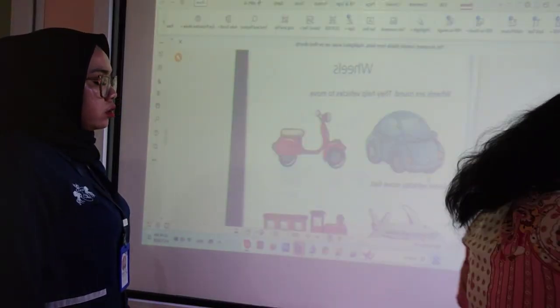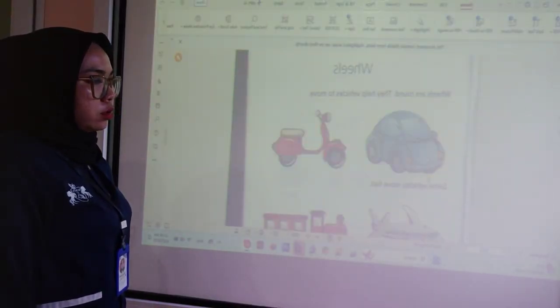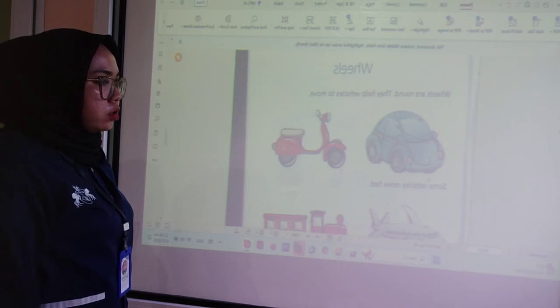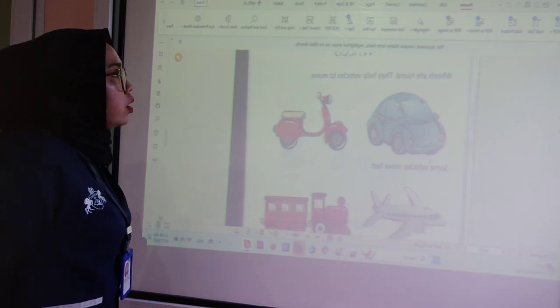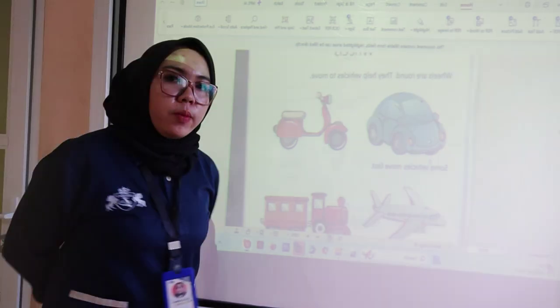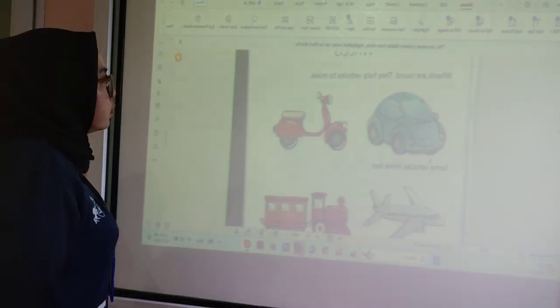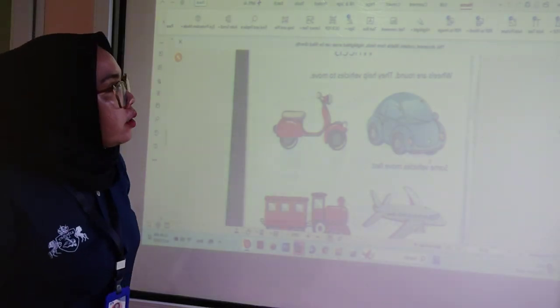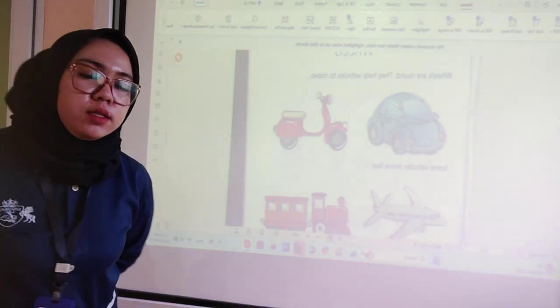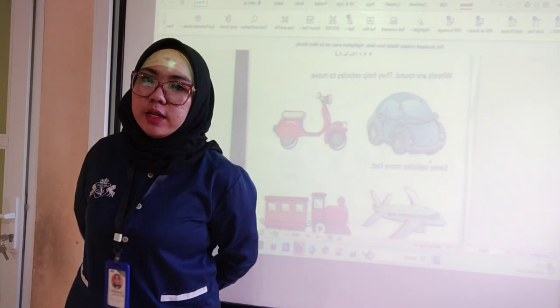Okay, this is how to scroll down. Okay, the first thing, this is the topic of wheels, guys. Okay, students, our topic today is about wheels. Before that, I need to explain to you first.